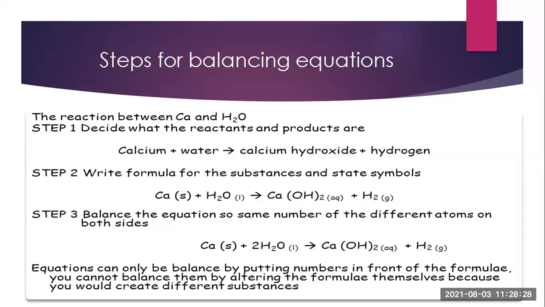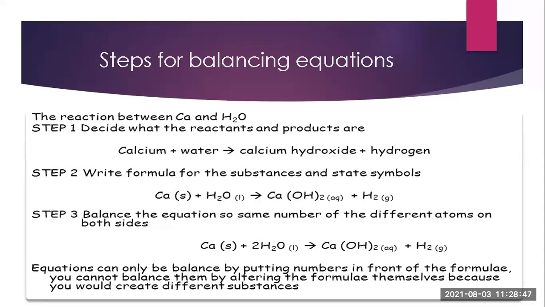Then comes the number of oxygen. Oxygen is present 2 on the left hand side, that is the reactant side, and the number of oxygen is 2 on the product side also. So now the reaction is balanced. Likewise, you have to balance the reaction.